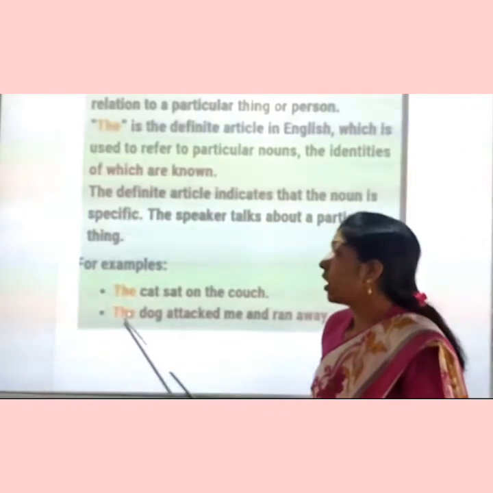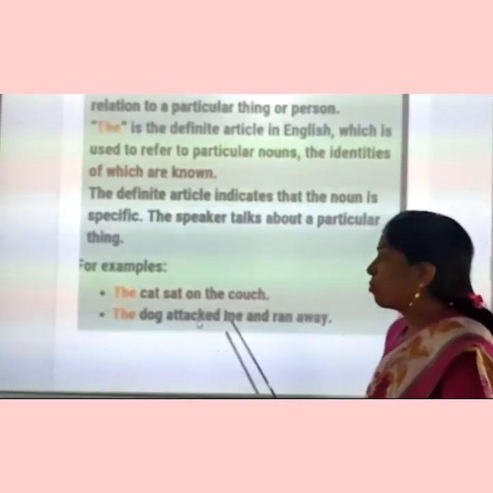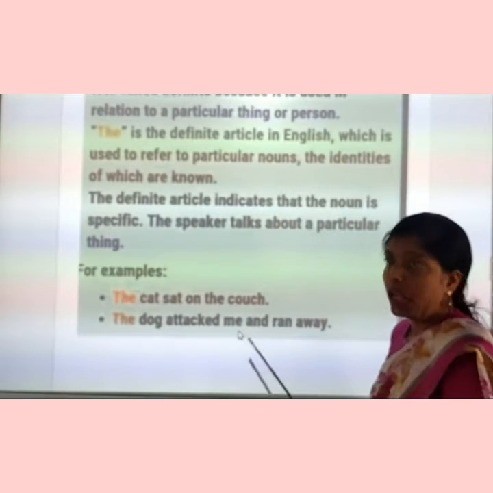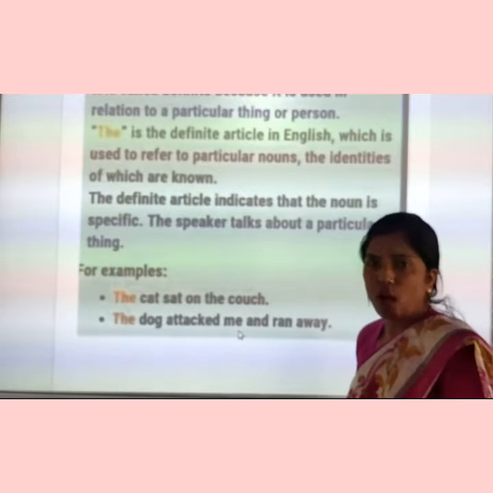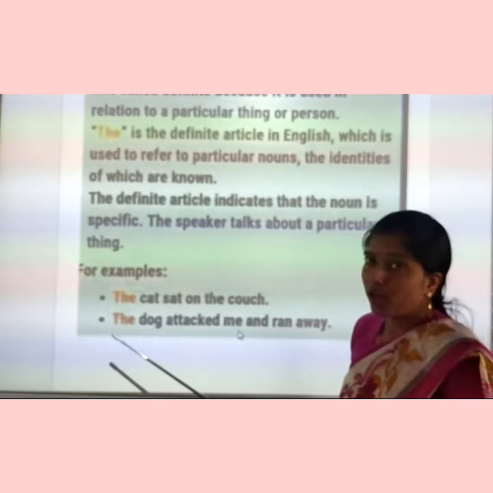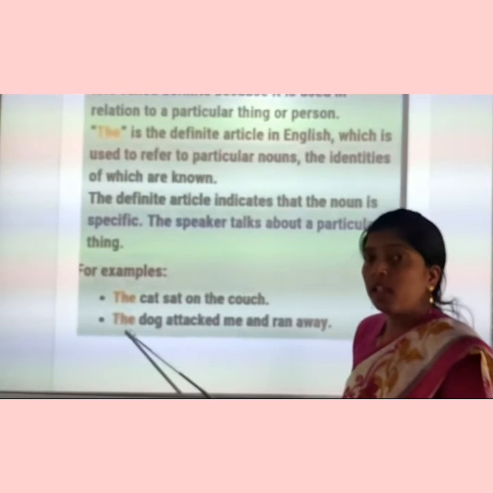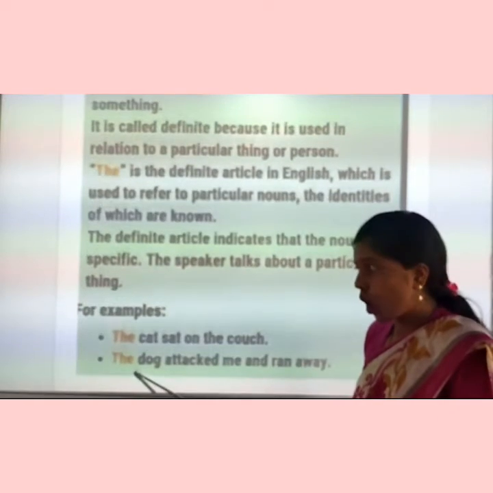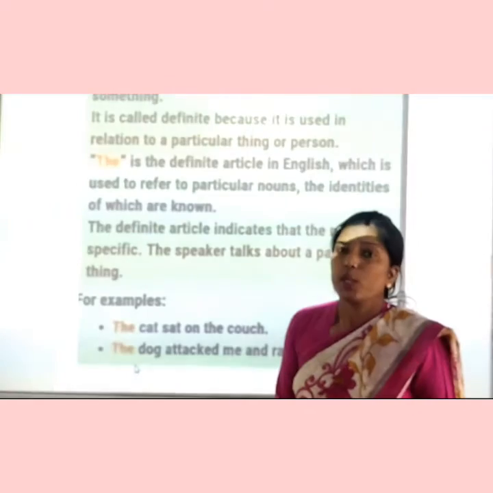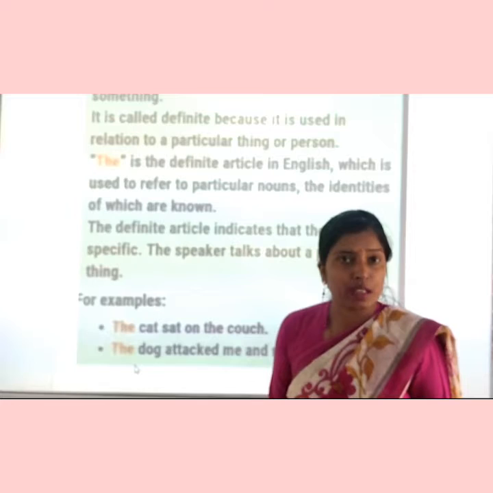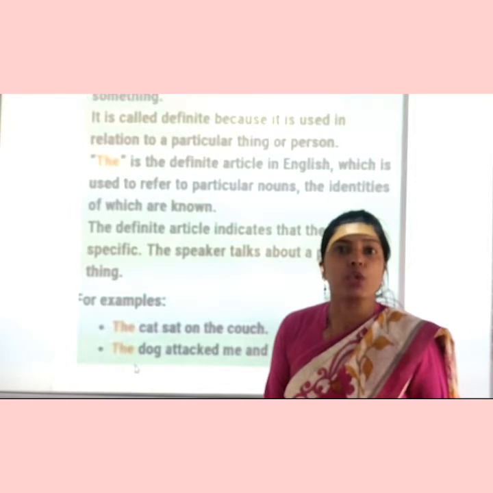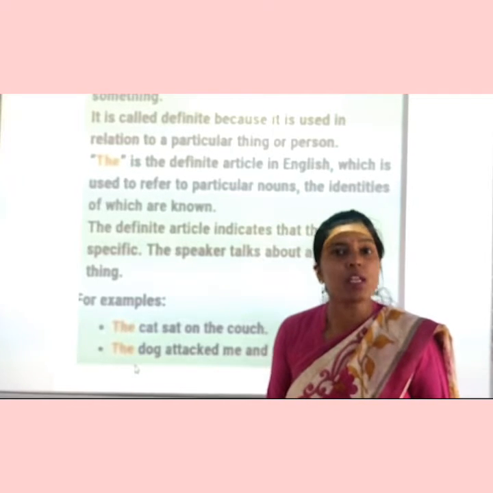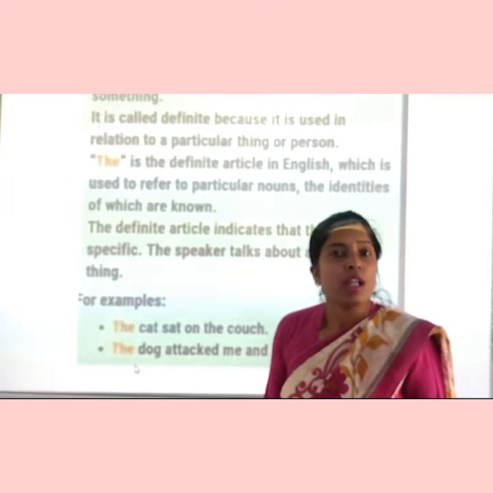Article the. The dog attacked me and ran away. Here we are talking about the particular dog who attacked me. That's why which article are we using here? Article the. Is it clear to you all? So, you have to understand where we are using the. The is the definite article, and we use it with a specific thing, a specific noun, when we are talking about a specific person or thing.